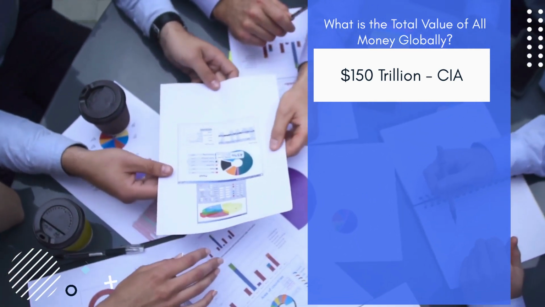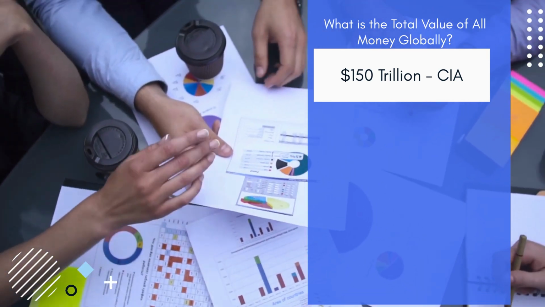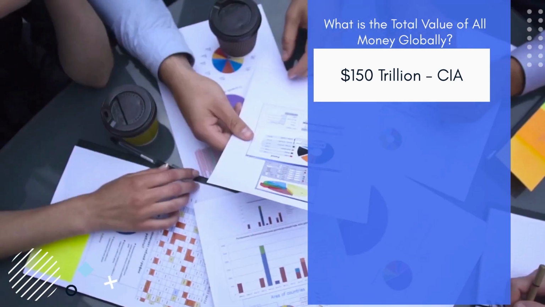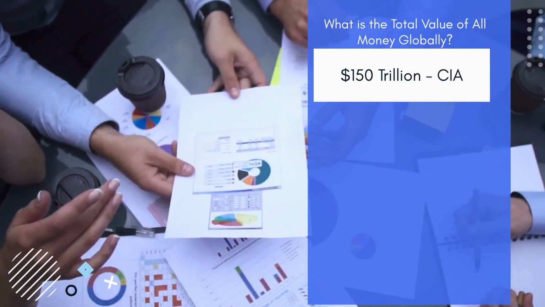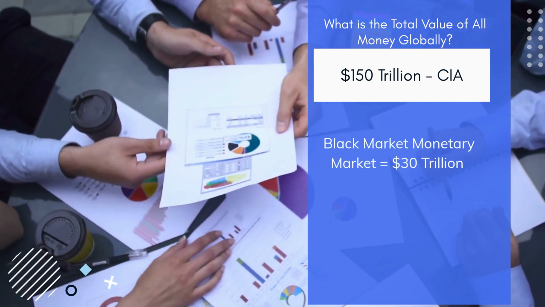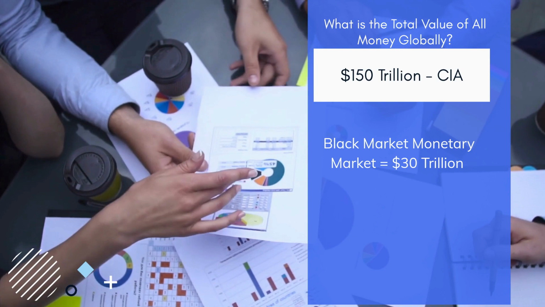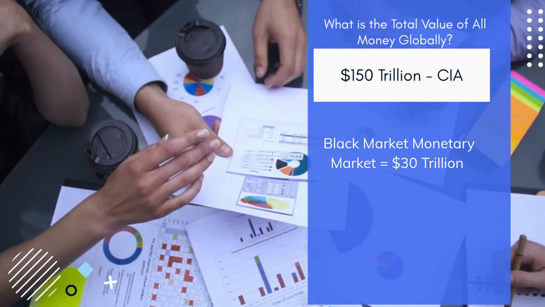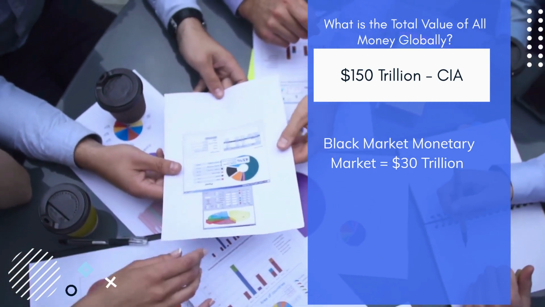Now we will need to determine what percentage of the market for money Bitcoin can actually occupy. Many believe it can become the only money, while others believe it can only take a certain percentage of the black market for money. We know that the black market accounts for around 20% of GDP, which would ultimately limit Bitcoin's total addressable market to about $30 trillion.